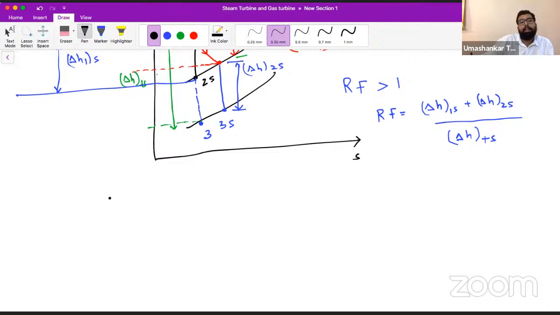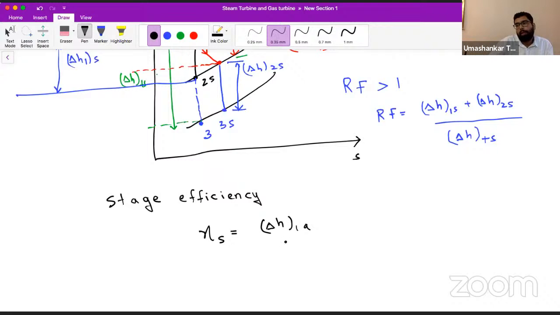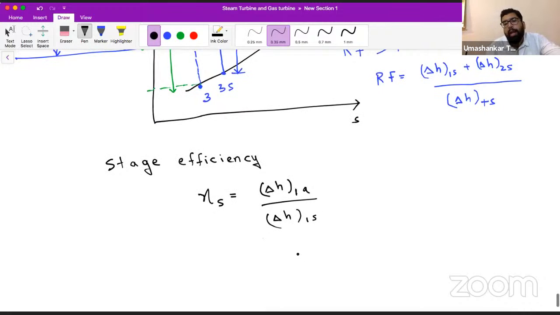Now, if I take stage efficiency into consideration, let us call it stage efficiency like this. We have seen that stage efficiency is the actual enthalpy drop upon the isentropic enthalpy drop. See, this is very simple.